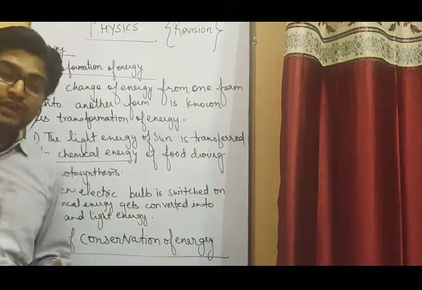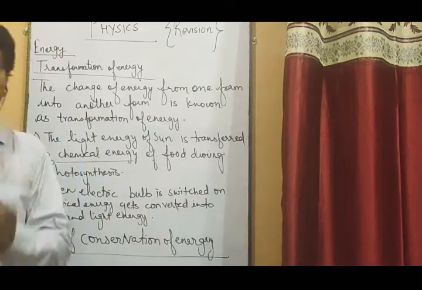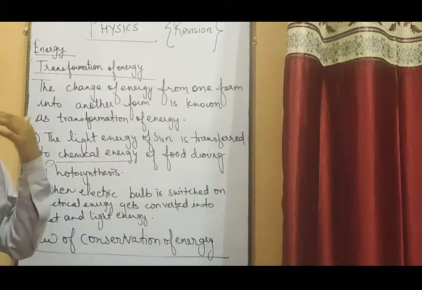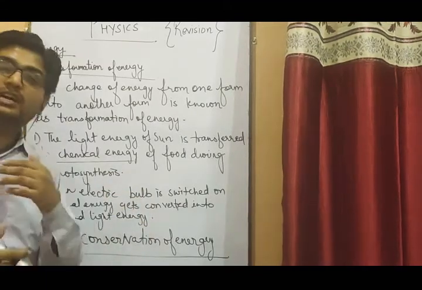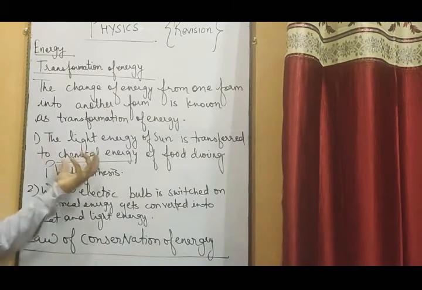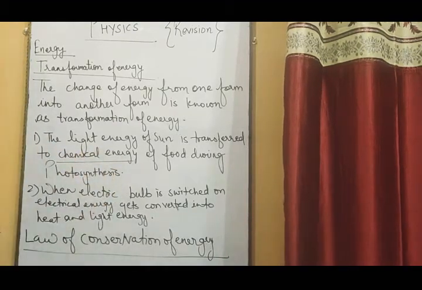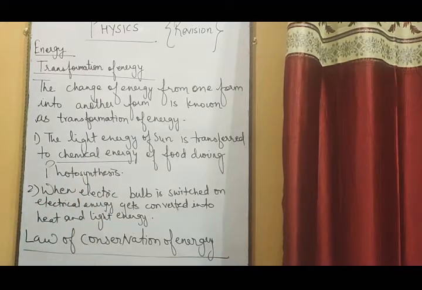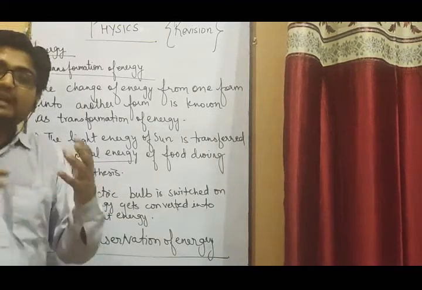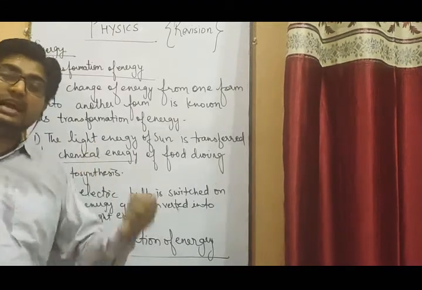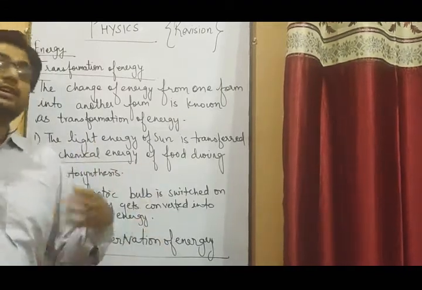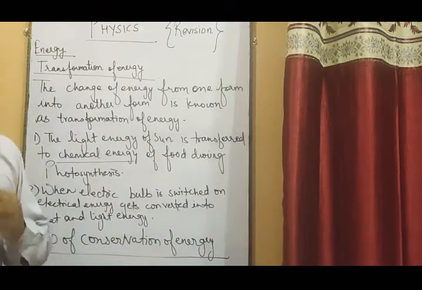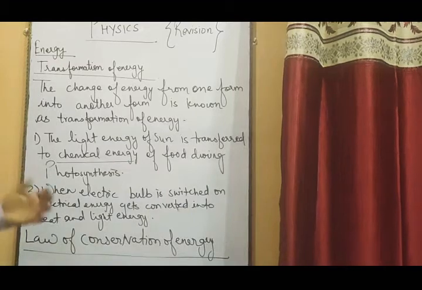What actually happens is that the sun produces light energy, and this light energy is used by the plants during photosynthesis, and it gets converted into food that stores chemical energy. So this is one example. Then a very simple example is the electric bulb. In your home also you must have seen it. Whenever you switch on the electric bulb, electricity is provided to it and it gets converted into heat energy or light energy.